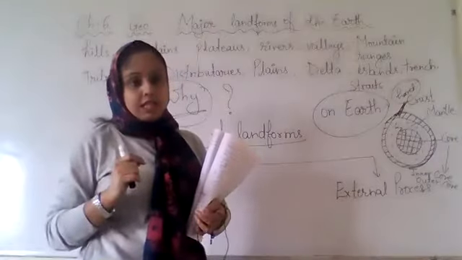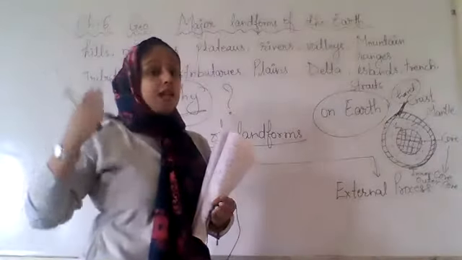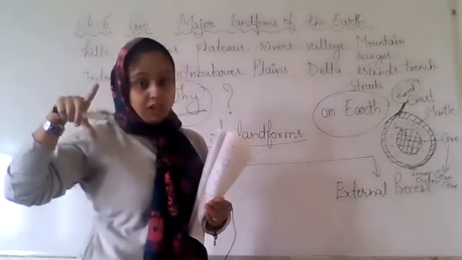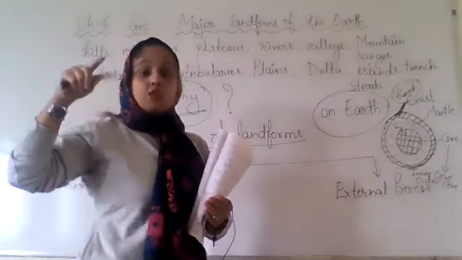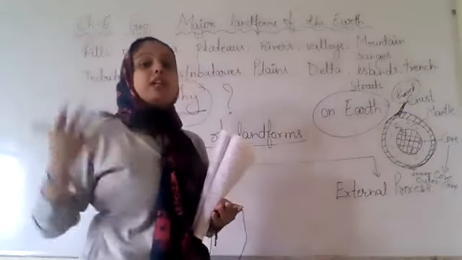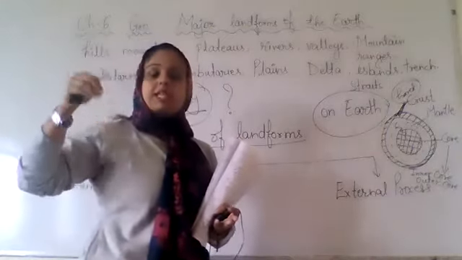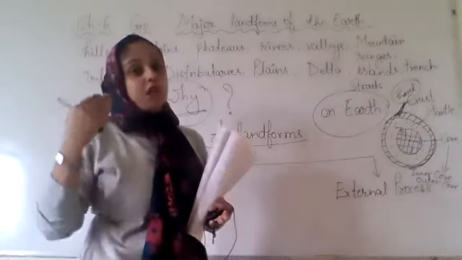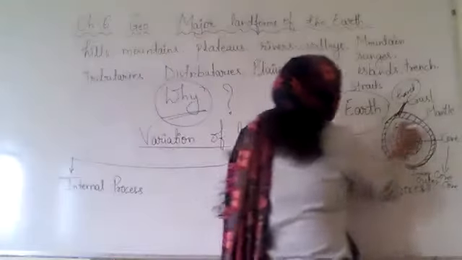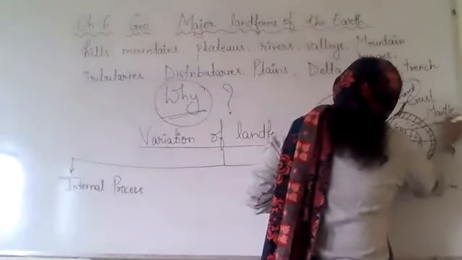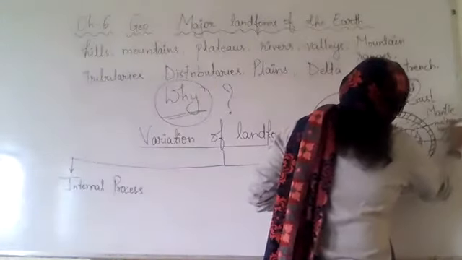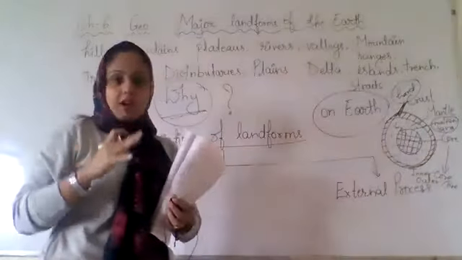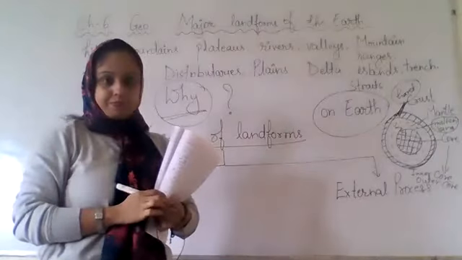You would have seen the lava eruption from a volcano. Where does that lava come from? It is inside the earth. This molten lava, which is inside the earth, is called magma.